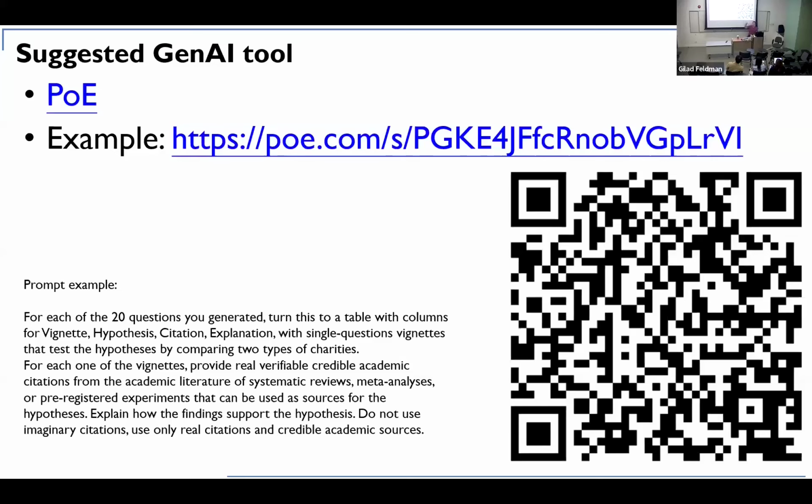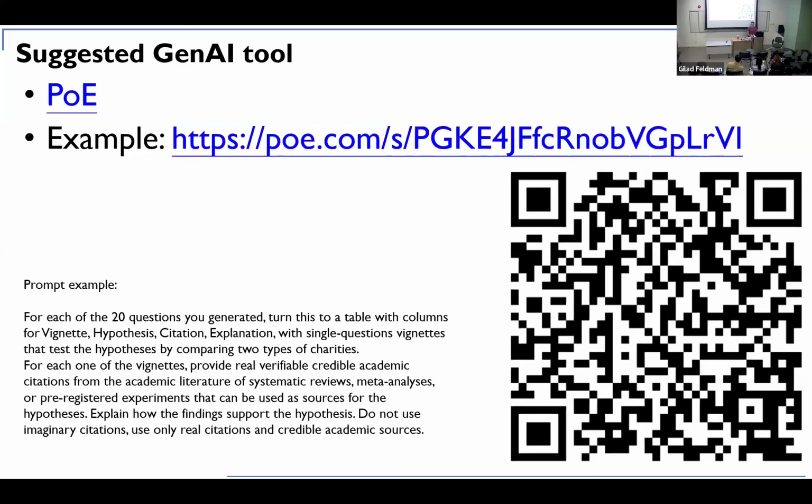What's nice about scanning this or going to this link is that actually you can import my chat and start from that. So instead of you having to go through all the prompts and having your own, you can actually use what it is that I've already used. So in order to do this, you'll need an account at POE. I don't know if you've ever used this, but a VPN in Hong Kong is the only other option that I know of in order to be able to use ChatGPT.